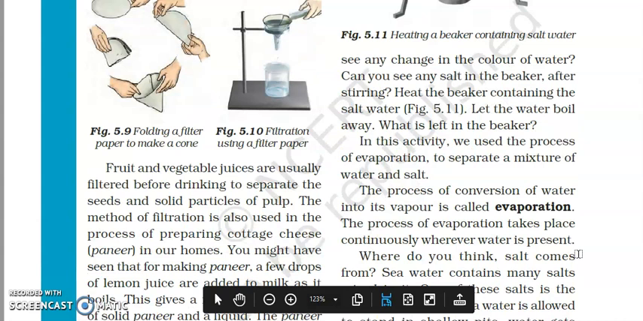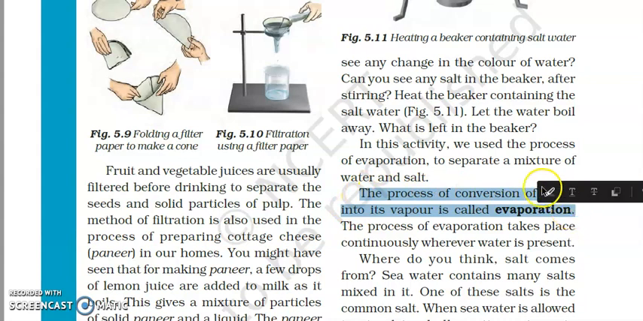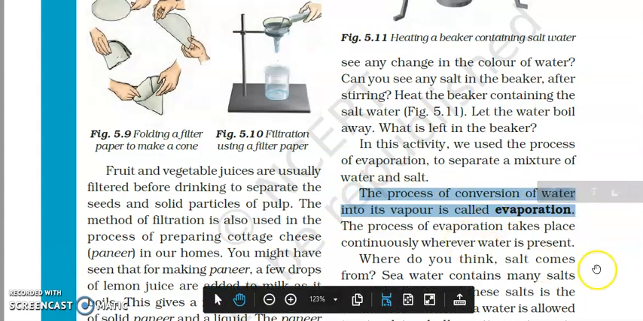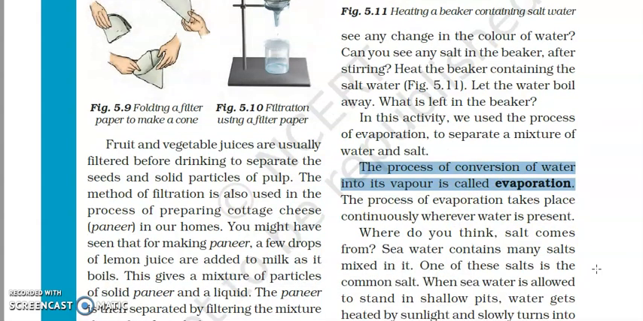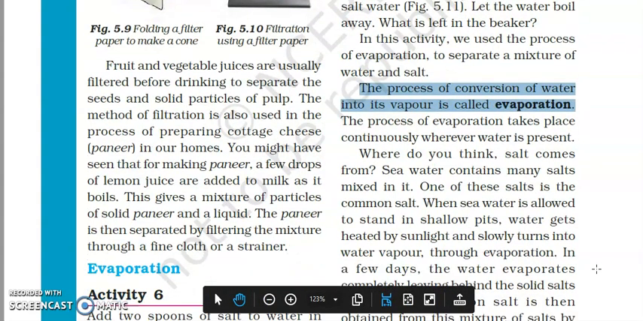What is evaporation? Evaporation is the process of conversion of water into water vapors. And this process continuously occurs wherever water is present because of sunlight. Due to the heat of the sun, evaporation occurs continuously.